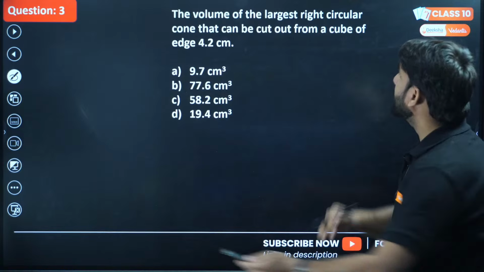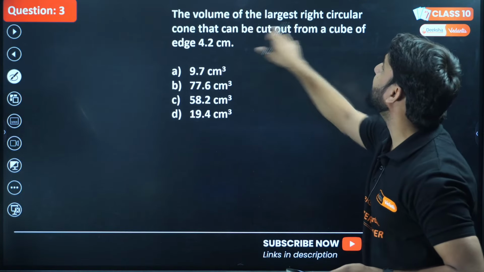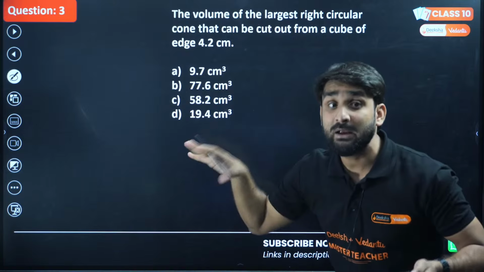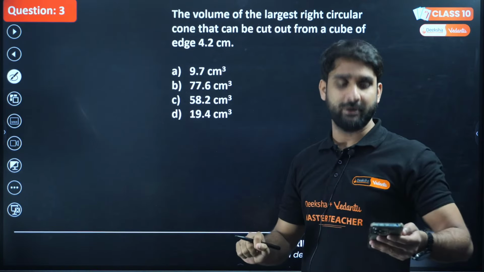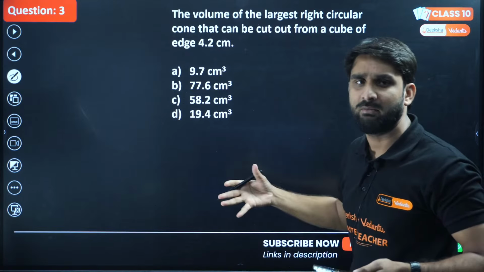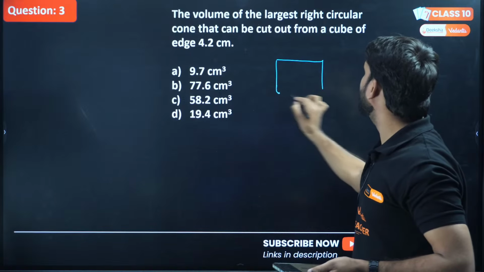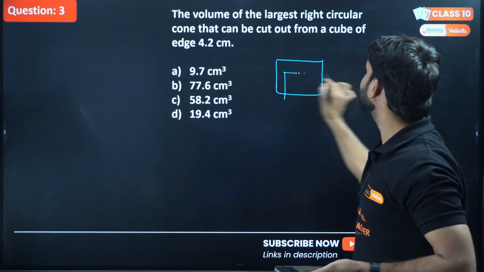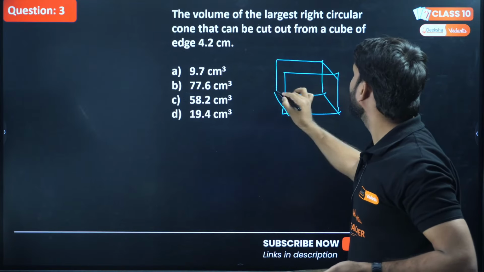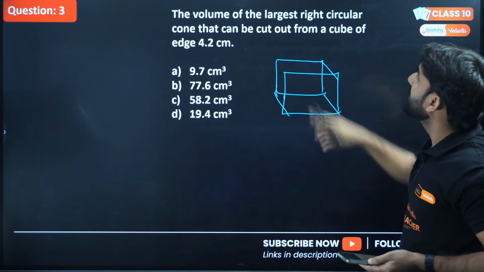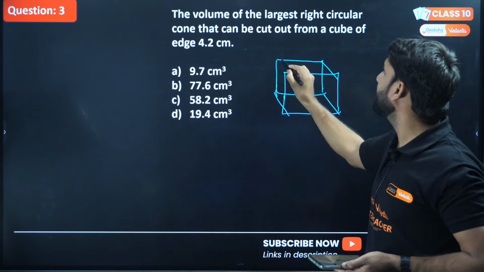Okay, so let's do this question here. The volume of the largest circular cone that can be cut out from a cube of edge 4.2 centimeter. So this question requires a diagram. Let's make the diagram. Let's say this is a cube here, and we are cutting the largest right circular cone. It implies that this cube is solid.